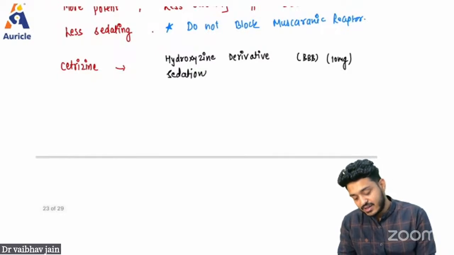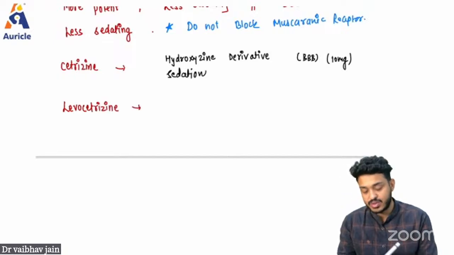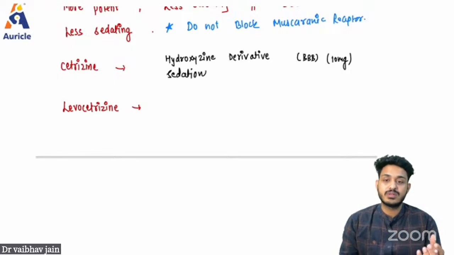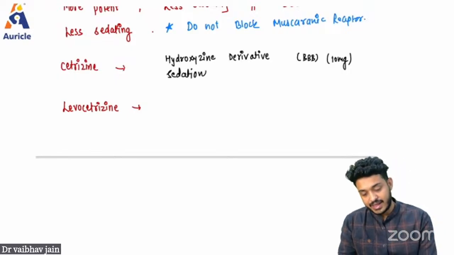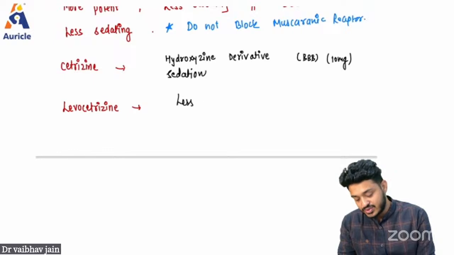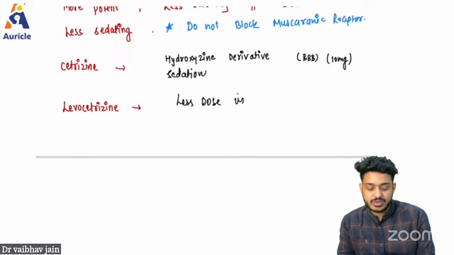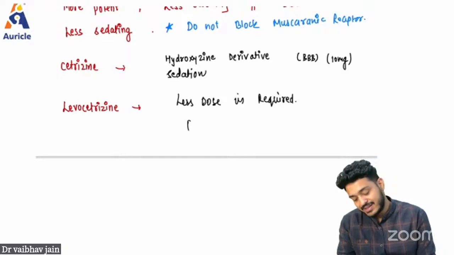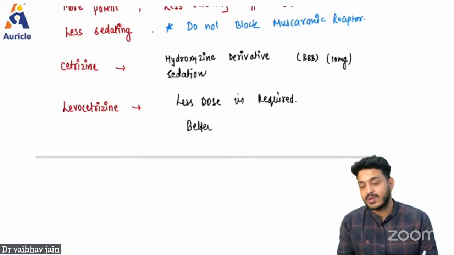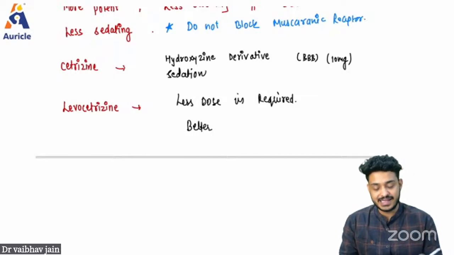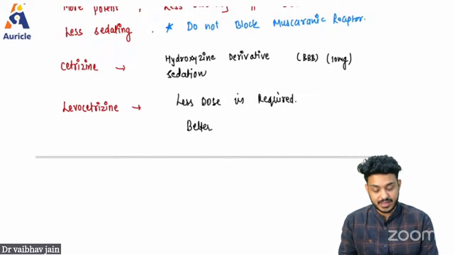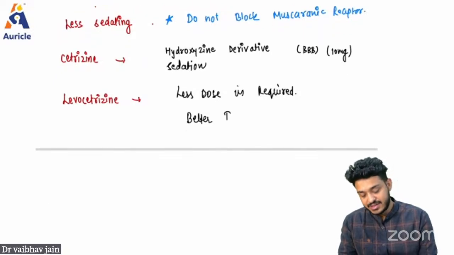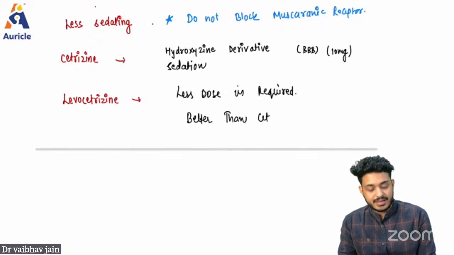For the second drug, we have developed, because this is causing sedation in the patient, levocetirizine. And with this levocetirizine, remember, less dose is required, and it is better. Remember, it is better than cetirizine, because levocetirizine is the derivative of cetirizine. So this is going to be better than cetirizine.